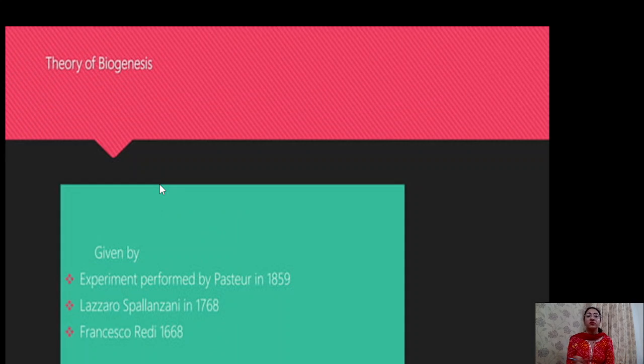But this theory was challenged by three scientists, namely Pasteur, Lazzaro Spallanzani and Francesco Redi. They performed different experiments to prove that life has originated from living things and not from non-living things. They also formulated the theory of biogenesis.